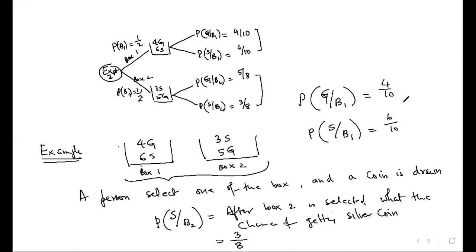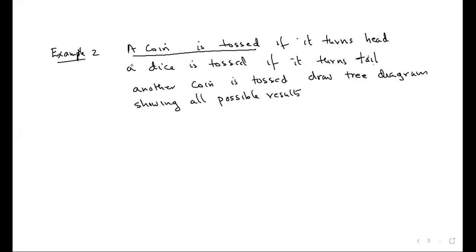Is anybody writing? I'm writing, 1 second. So what is the first experiment? A coin is tossed. After that, I'll make the first branch. Experiment 1 is coin tossed. What are the possible results of coin tossing? Either head or tail. So what will be the probability of head? Half. What is the probability of tail? Half also.